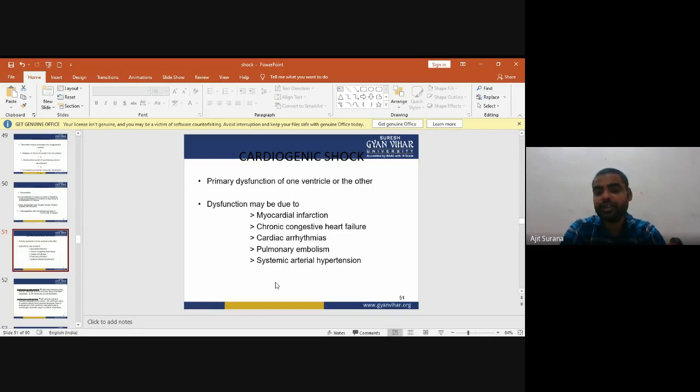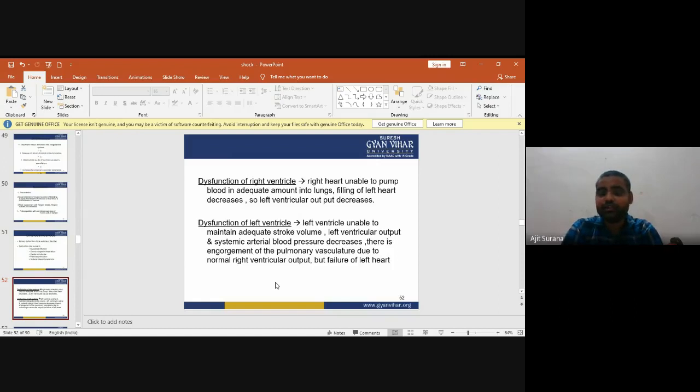Dysfunction in cardiogenic shock is mainly due to myocardial infarction, chronic congestive heart failure, cardiac arrhythmias, pulmonary embolism, or systemic arterial hypotension. Now, dysfunction of the right ventricle.